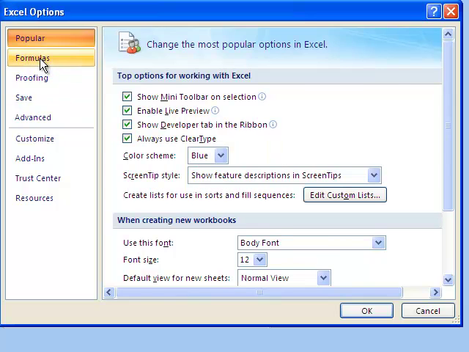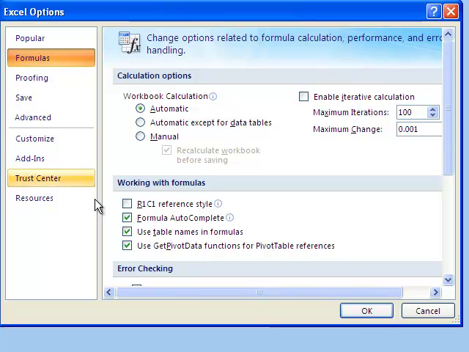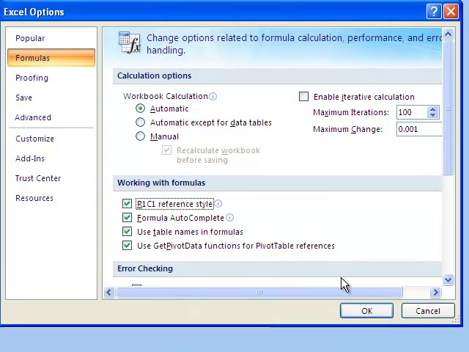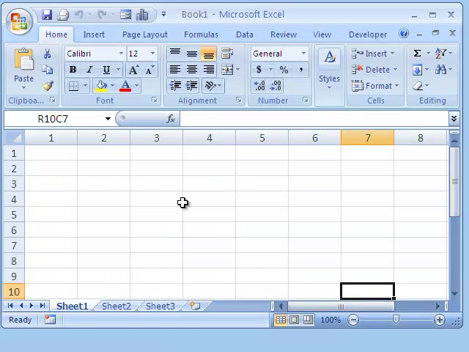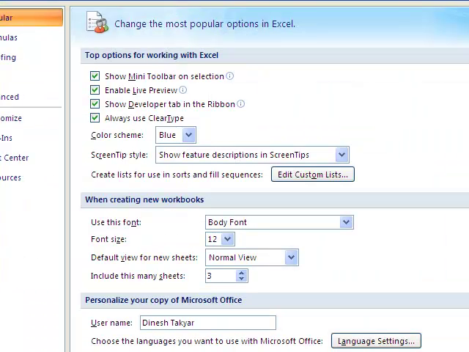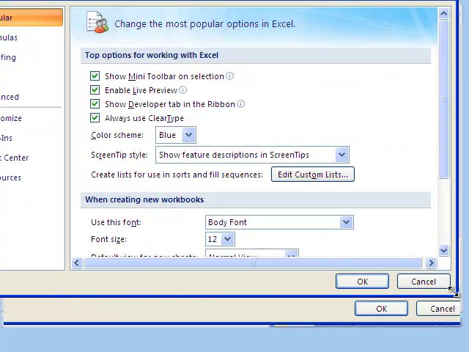Let's go to formulas. And in the last publication I mentioned that instead of having the column headings in letters, you can also have them in numbers. For example, if you click here and say OK, then you see the headers are in numbers and not in alphabets. Let's go back to the Excel options. Let me quickly reduce this again.